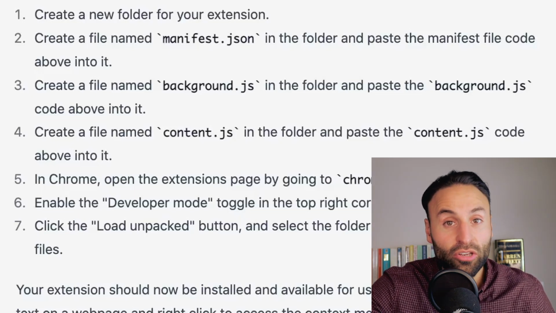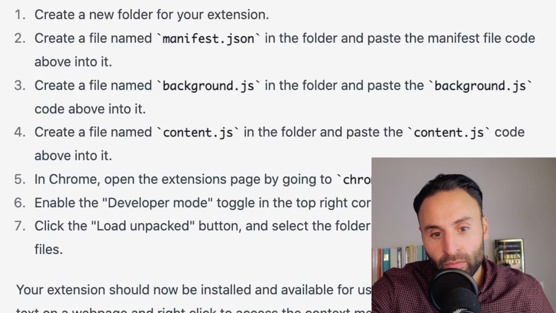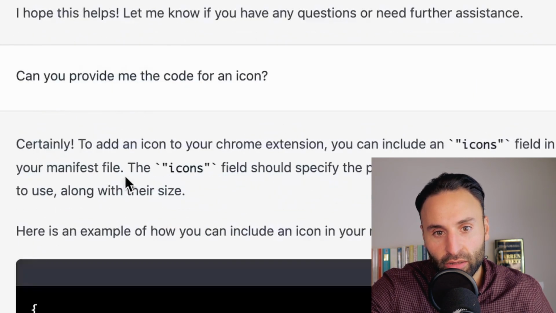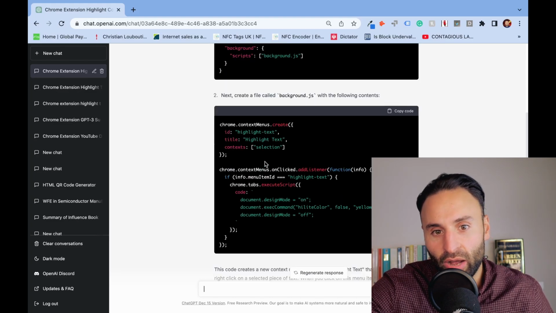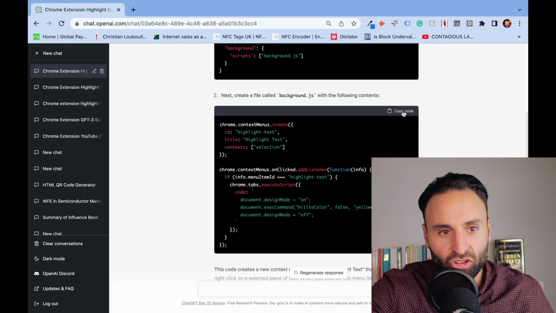And then it says to create a new Chrome extension, create a new folder, create a file. So this file here, create another file, which is the file up here. Open the extensions page, enable developer mode, and click the load unpacked button. So it is really as simple as that. So I'll show you how to do that right now. So I click copy code there, background.js.